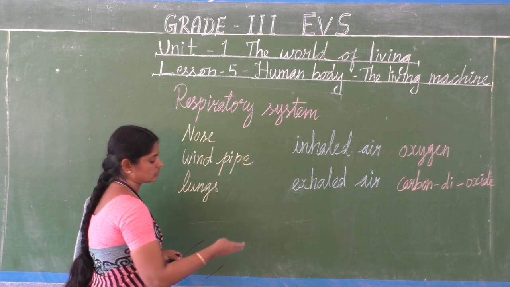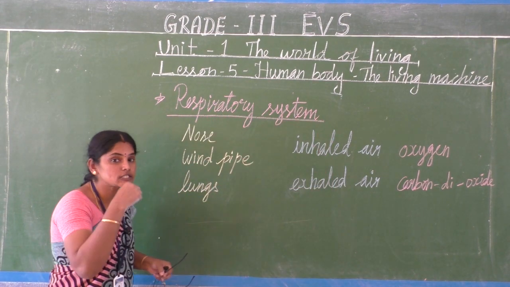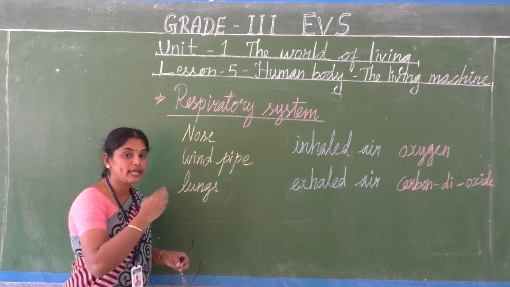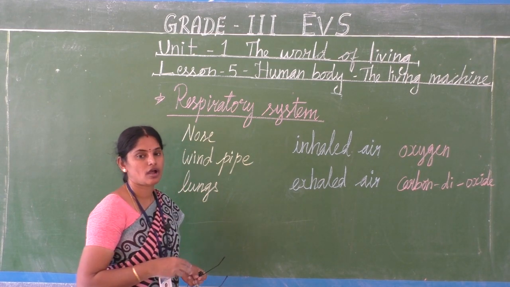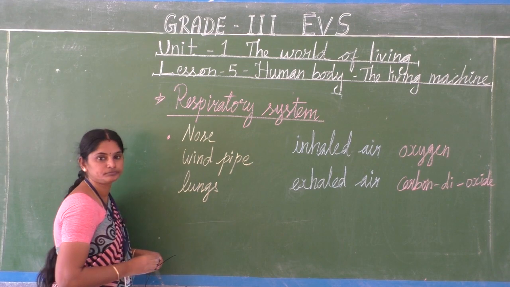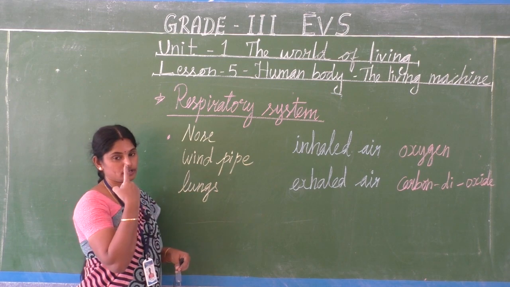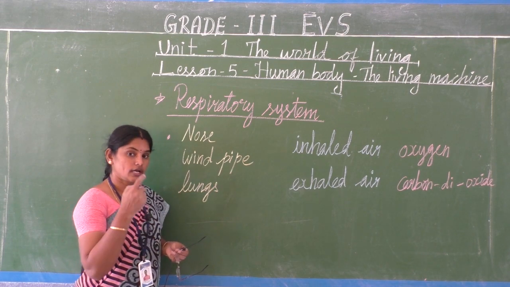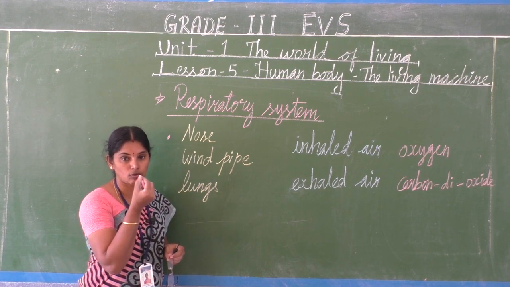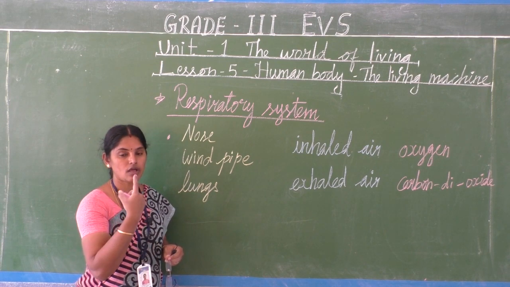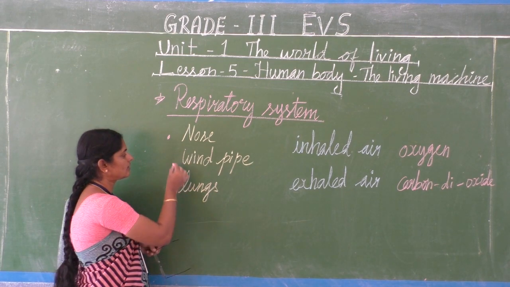So children, next we are going to see the respiratory system. Respiration, that is breathing. The main parts of the respiratory or breathing system are the nose, okay, this full triangle structure we call the nose. Here these two holes are the nostrils, okay, the first main part.